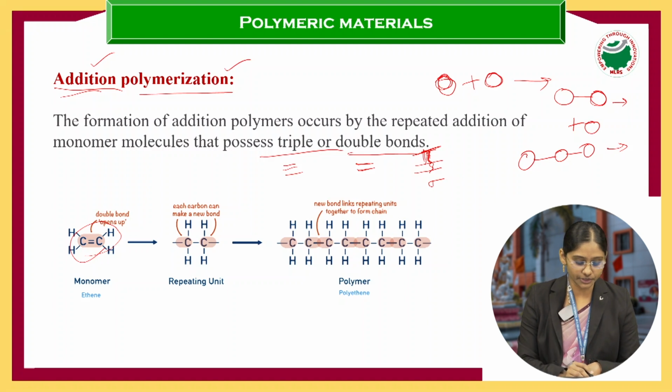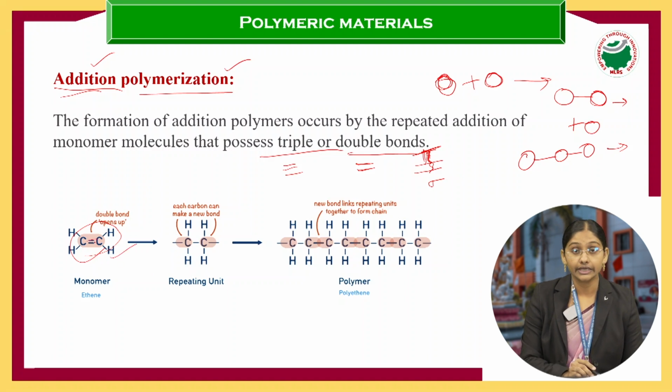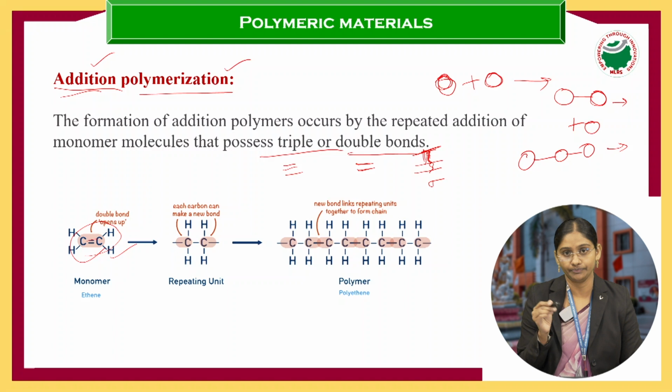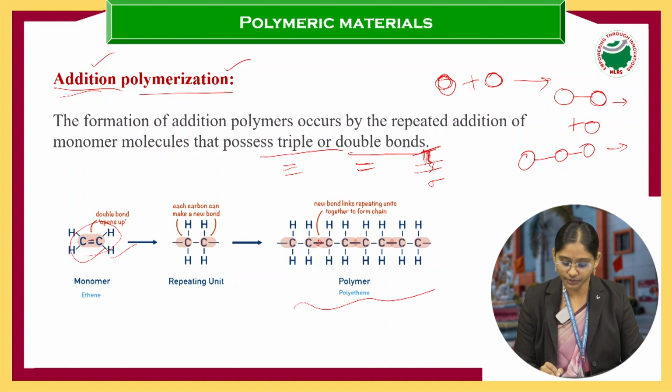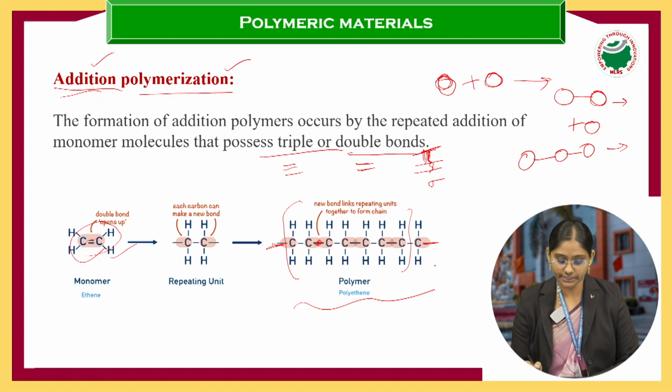In this addition polymerization, if you see this monomer, a double bond is there. It breaks, that pi electron breaks, and forms a new bond. If you observe this chain, a new bond is there between the two monomers, like this. These are the repeating units. Because it is a polymer, we will write a bond here. Now it is a polymer.